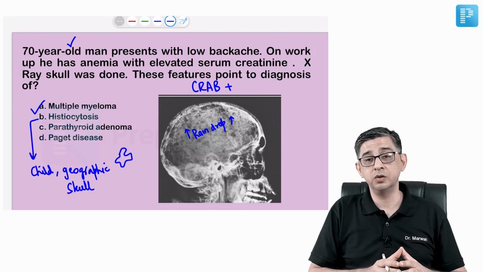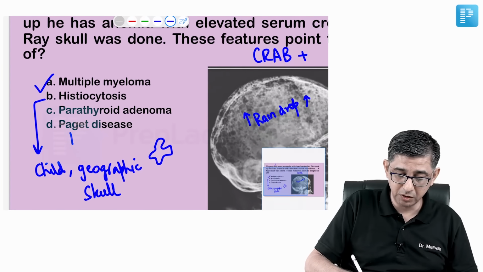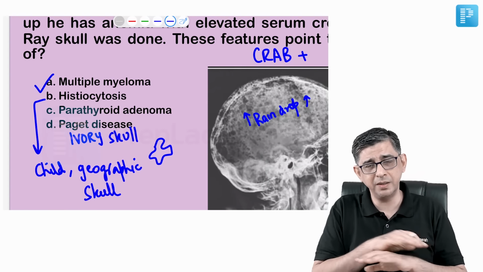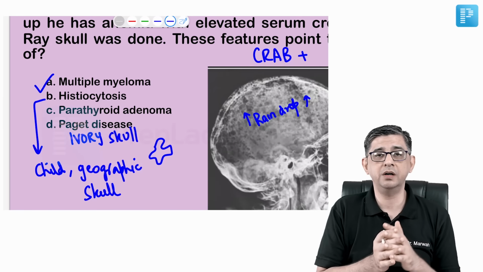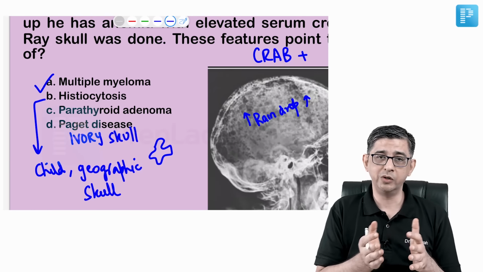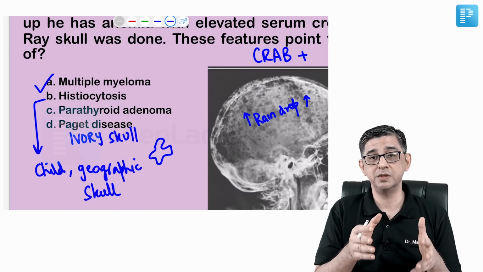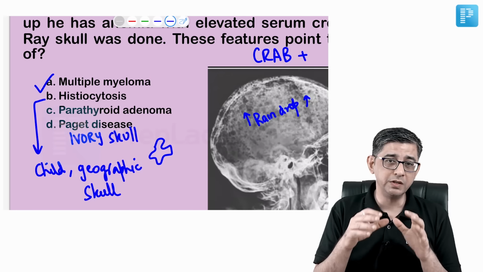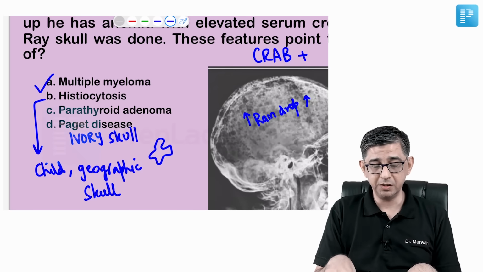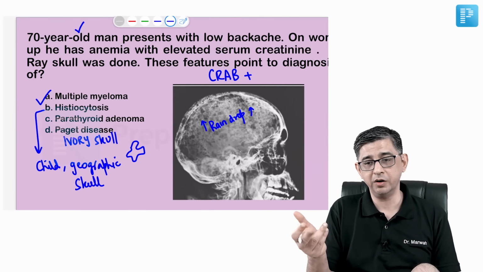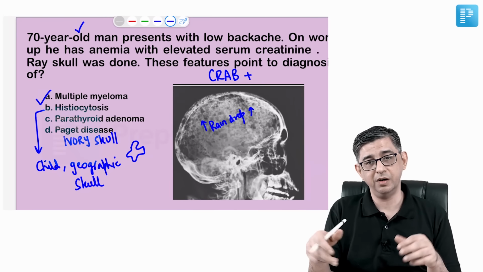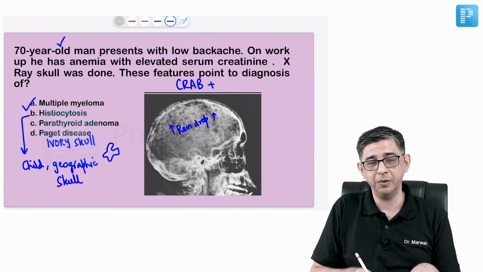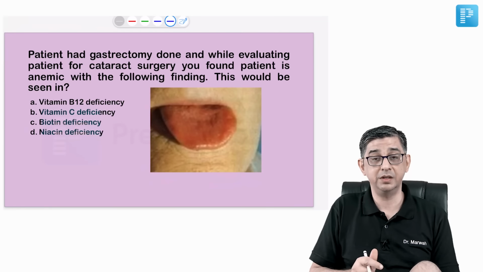Paget's disease again occurs in old age, but the classical feature of Paget's disease would be ivory skull. The skull will appear more white than normal, extensively white. Paget's disease is characterized by an imbalance between the osteoblast and the osteoclast, and what happens is that the osteoblastic activity will predominate, so the skull will look extremely white. So you always read ivory skull, ivory vertebra for Paget's disease, and that is how I'm ruling it out, because here I'm not seeing any exaggerated whiteness in the skull. What I'm seeing here is very classical lytic lesions. So I think this was really a spot diagnosis, not the kind of question that requires a detailed discussion.